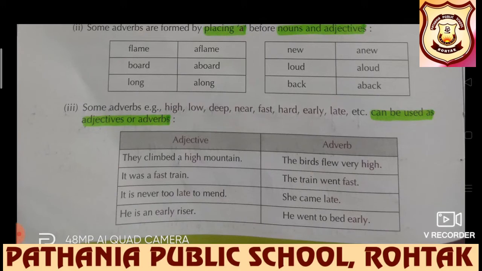It depends where they are being used. Obviously, if any word is being used to describe a noun, then it is an adjective. If it is being used after a verb, then it is an adverb.